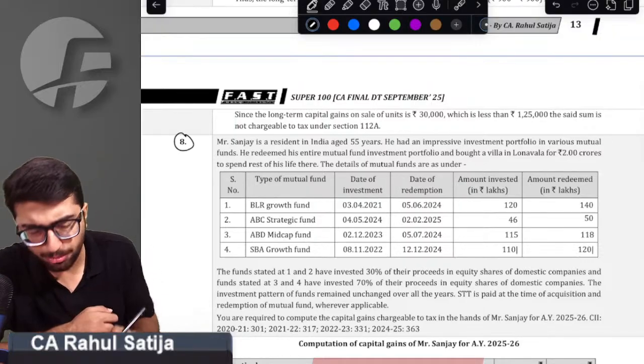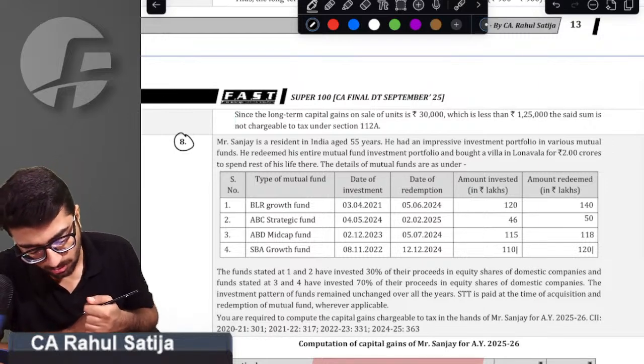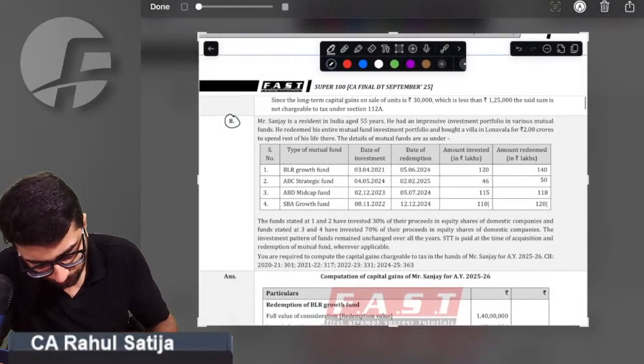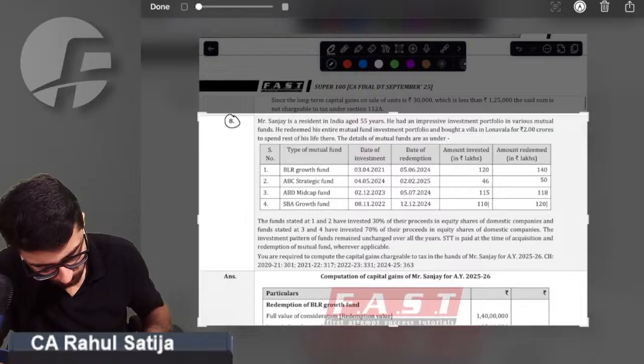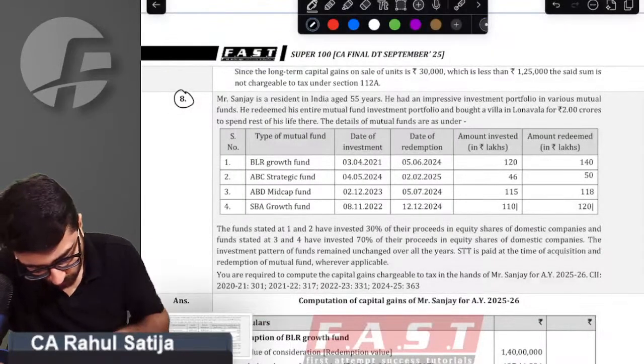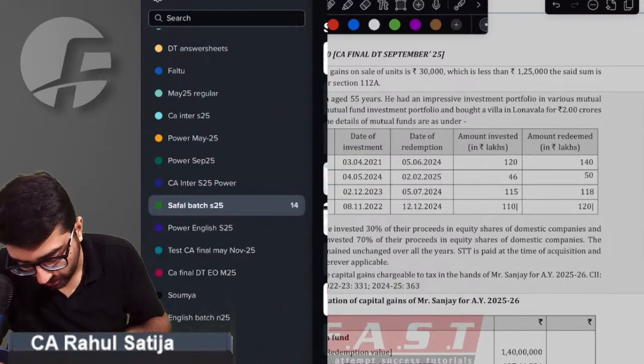Question number 8. Sir, a beautiful question for capital gain that one can ever see. Should we do it at rough? I'm just cutting it down. I'm taking my solution notebook and I'll solve it there.